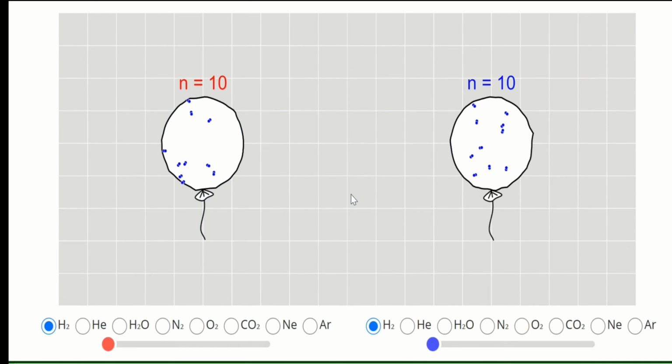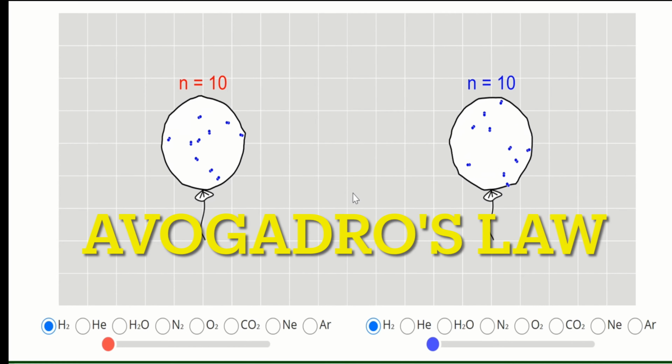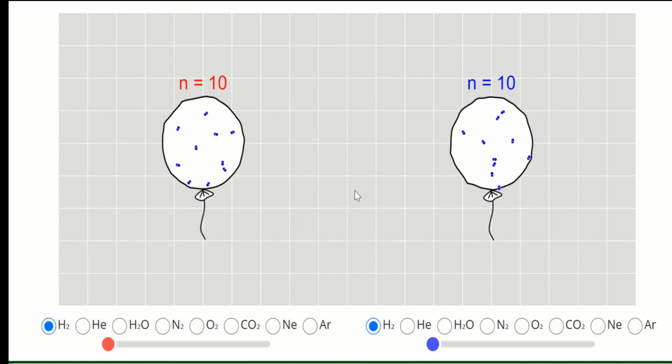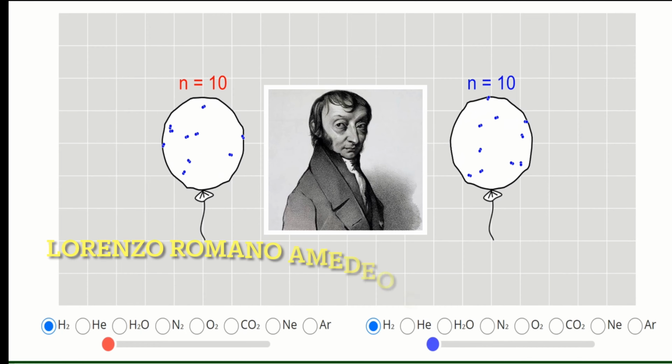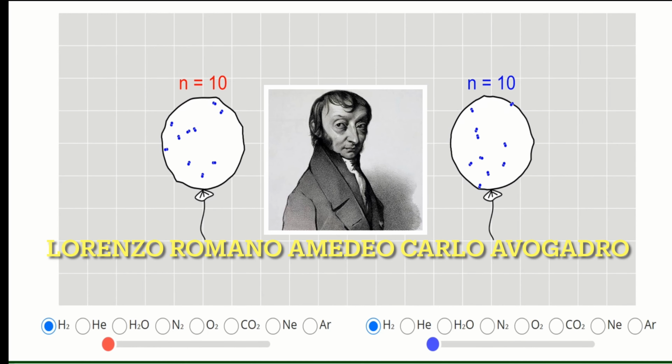Hello everyone, so let us discuss Avogadro's Law. Avogadro's Law was proposed by an Italian scientist, Amedeo Avogadro, in 1812.